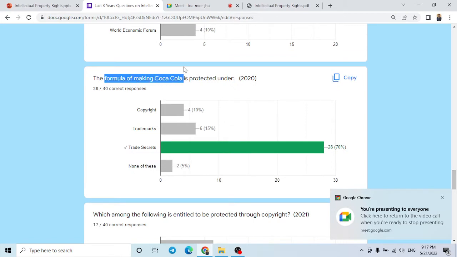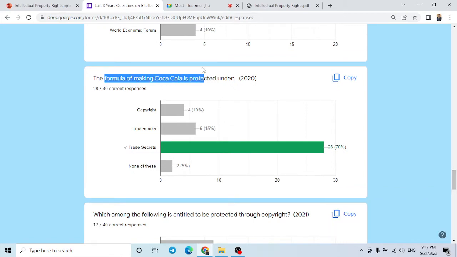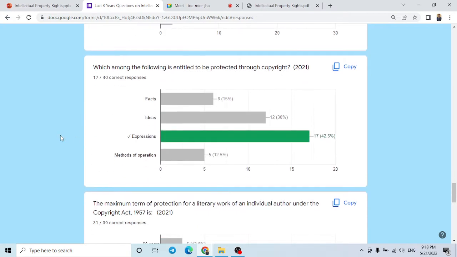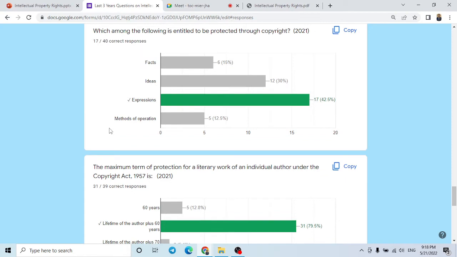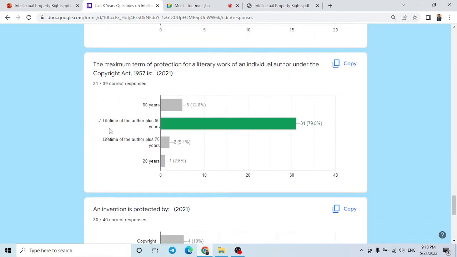The formula of making Coca-Cola is protected under? The formula of making Coca-Cola is a trade secret. Neither is it a copyright nor a trademark, it is a trade secret. On what do we give copyright? On expression. We will deal with this concept while reading the slides.